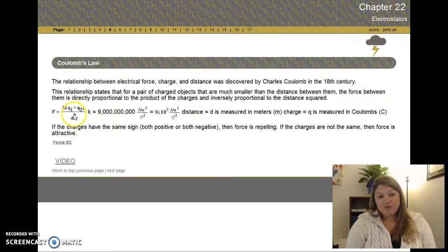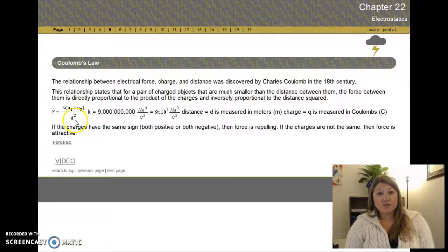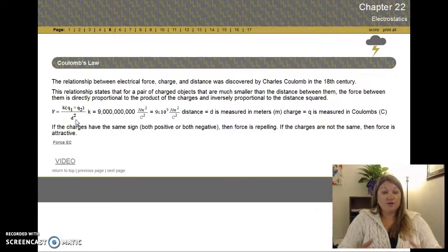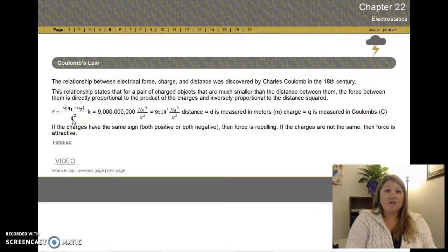So remember this inverse square. If I double the distance between two charges, that's 2, but that's 2 squared, so that's 4. And now the 4 will be on the bottom. So if I double the distance between two charges, that moves them further apart, which means the attraction should get weaker. The force between the two should get weaker. So what you essentially did is you cut the force down by 4. Distance doubled, force decreased by 4.